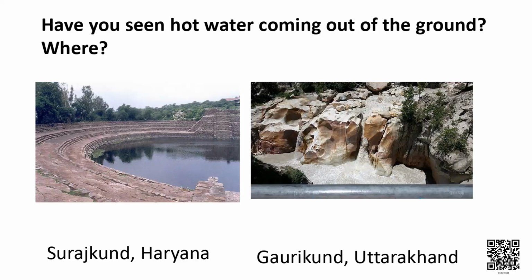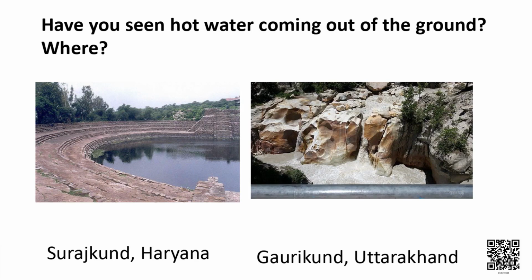Children, have you seen the places where hot water comes out of the ground? There are a few places in our country, India also, where the hot water comes out of the ground. Which are these places? Do you know? No? If you don't know, then look at this slide and see. This is a place. Do you know the name of this place?